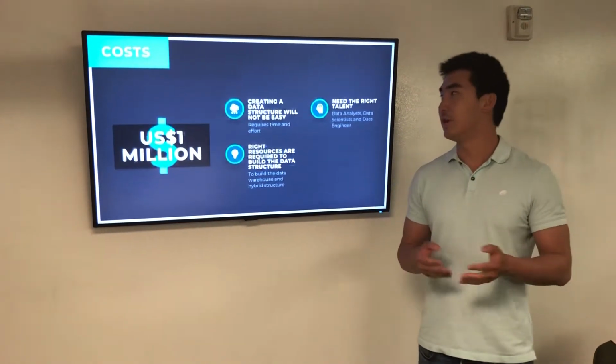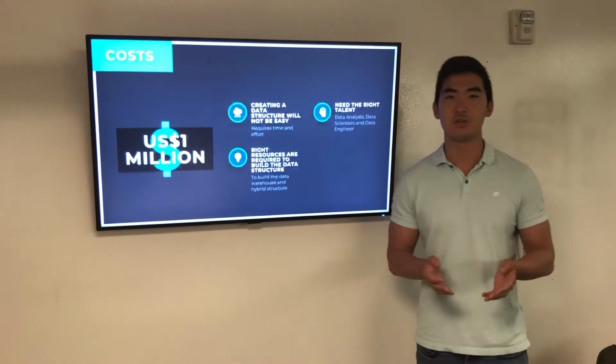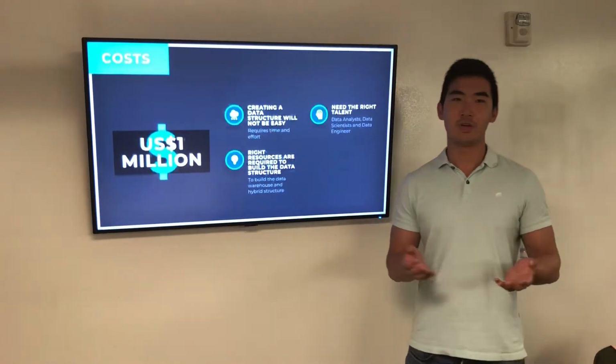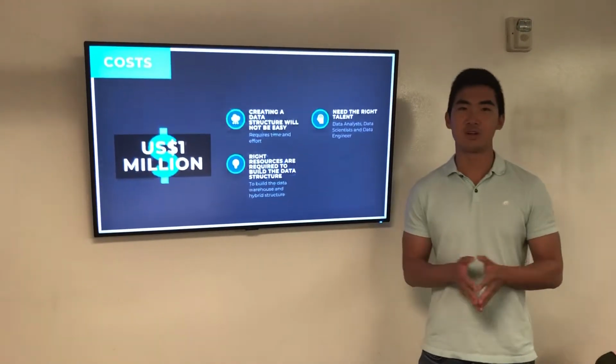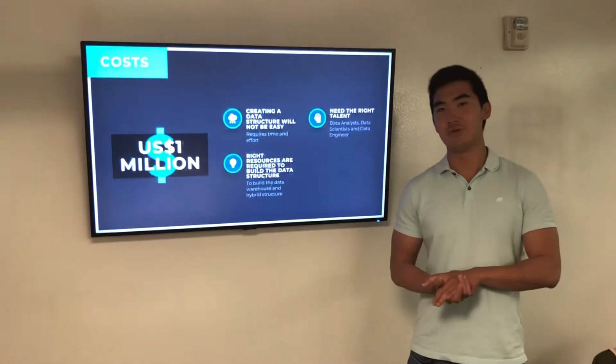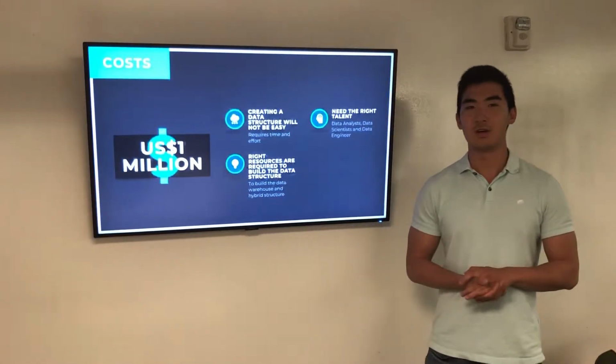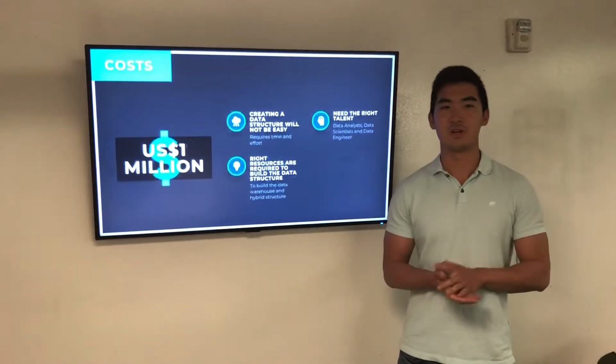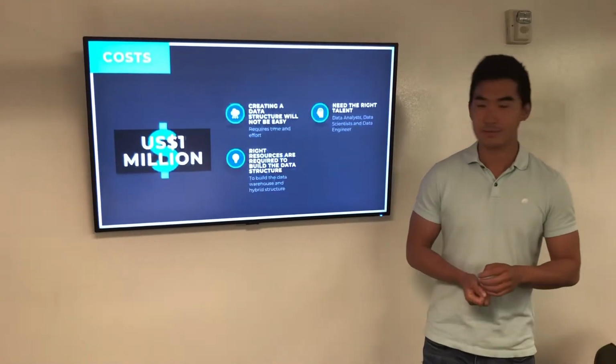In short, creating a data-driven structure is not an easy task, and we're looking at a capital investment of approximately $1 million. The number seems daunting, but we believe that with our new revenue model, the company will be able to recover those costs much more quickly.